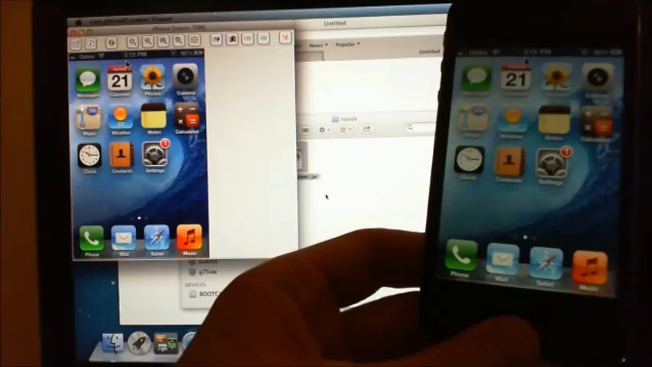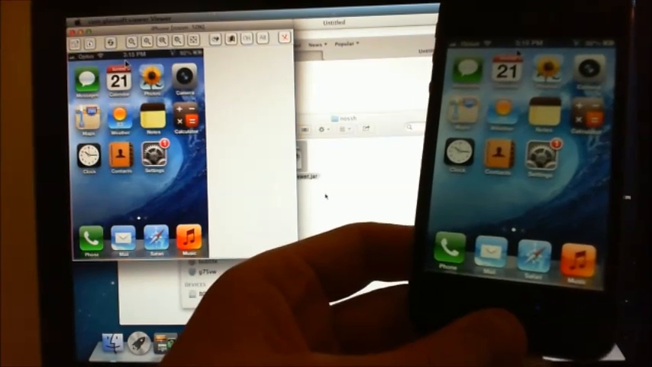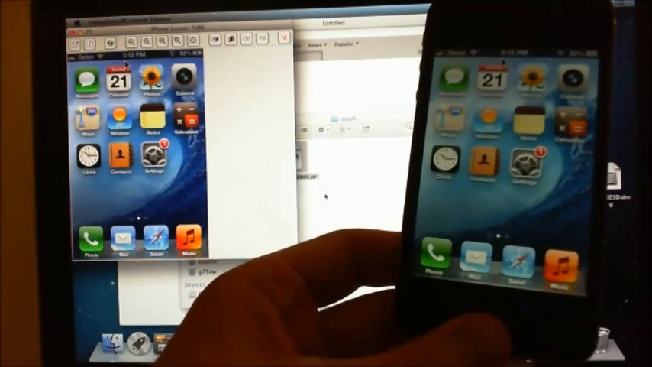Alright guys, so that's it. That's our tutorial on how to remote connect to your iPhone using Veency on a Mac.